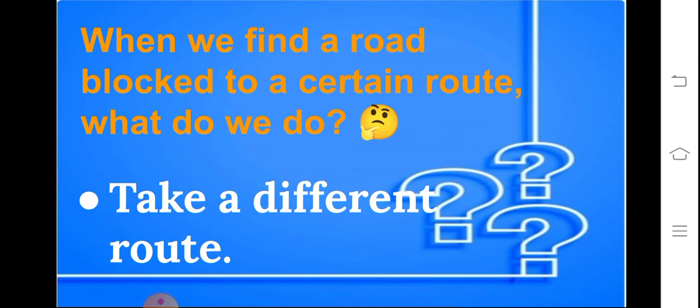Now children, I have one question. This is the general question you can ask your parents or your partner. When we find a road blocked on a certain route, what do we do? Ask your partner or ask your parents what they did when the road was blocked. Whenever there is a road block, we often take a different route to reach our destination. Similarly, if we face some obstacle to our goals, we may be forced to take a different route to achieve them.